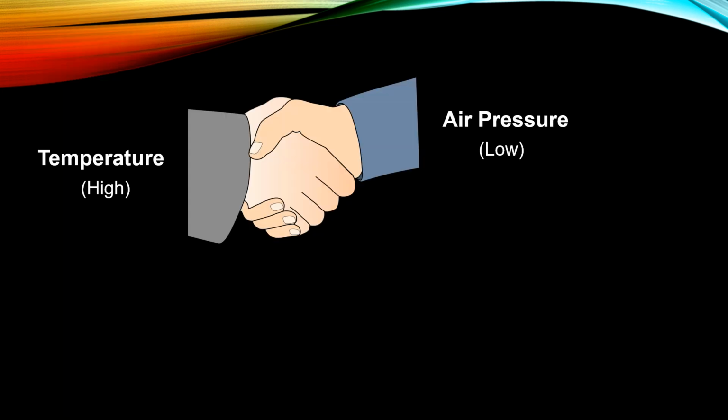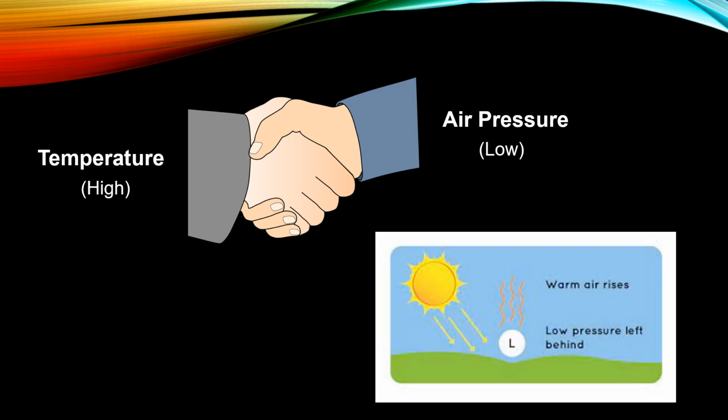Temperature and air pressure are closely related. Wherever the temperature is high, the air pressure is low. As the temperature rises, the air gets heated, expands and becomes lighter. This lighter air in the vicinity of the Earth's surface starts moving up towards the sky. As a result, the air pressure in such areas decreases.